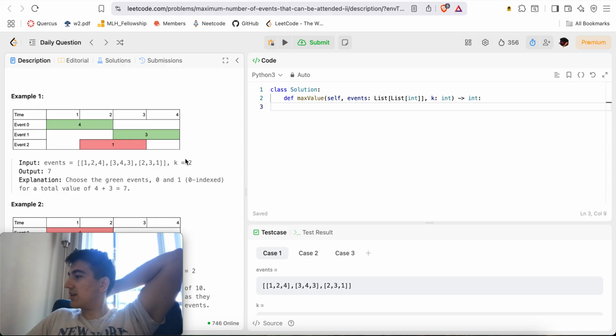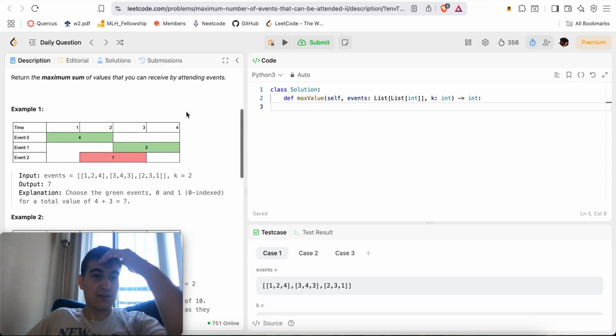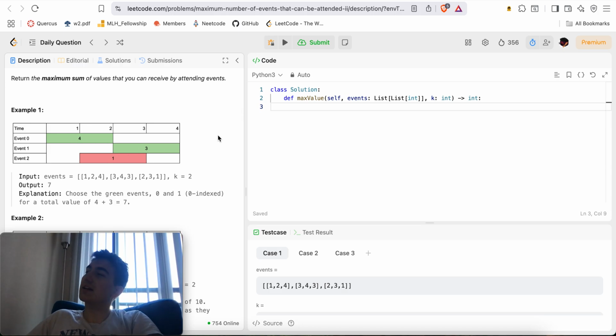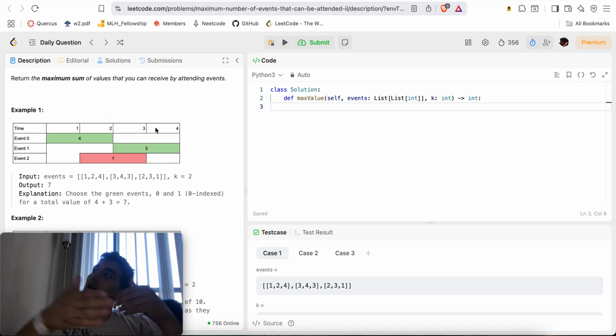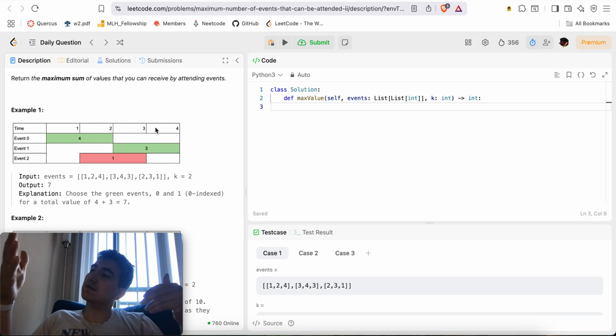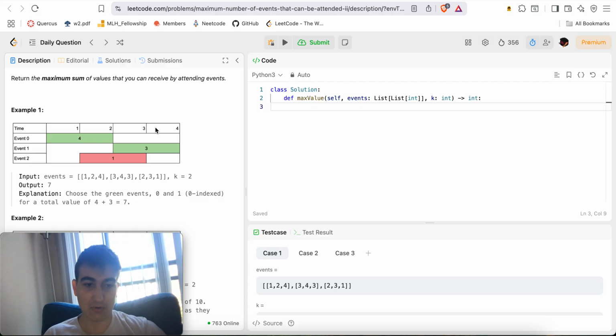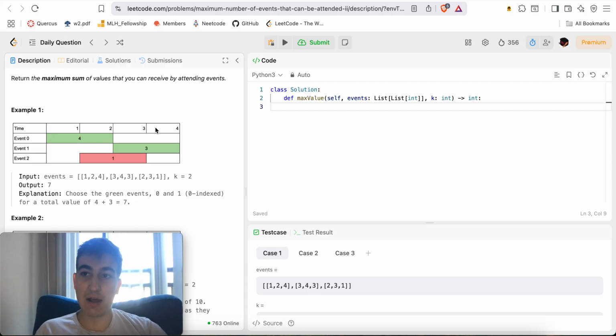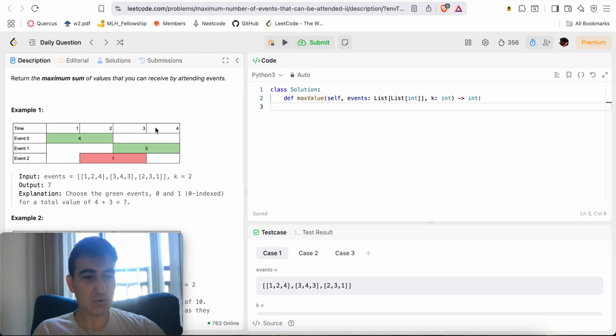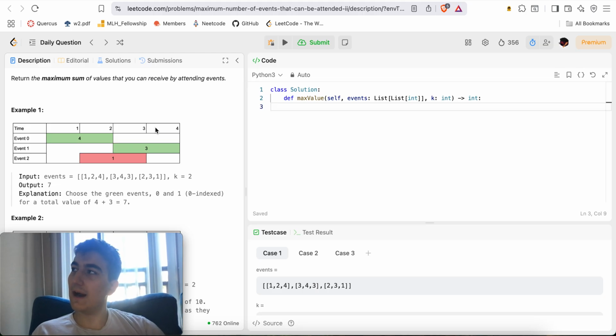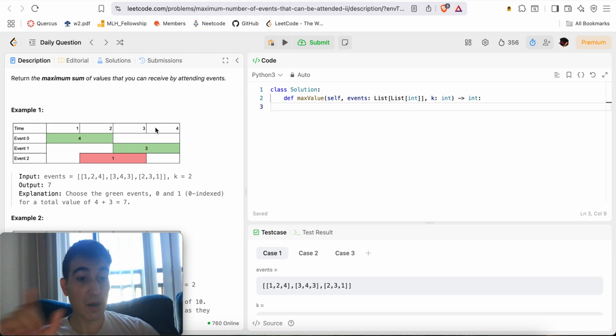So really you're going to care about events in terms of start times, end times, and values. This is just a regular scheduling problem. We've seen this type of thing with the maximum number of non-overlapping intervals. I solved that problem in my advanced algorithms course. That algorithm was a greedy algorithm where you sorted them all by end time or something like that. However, the value of that problem is the number of intervals you're able to fit, right?